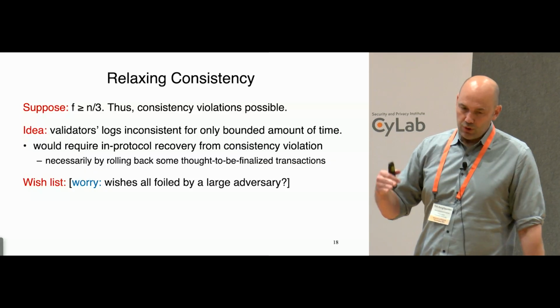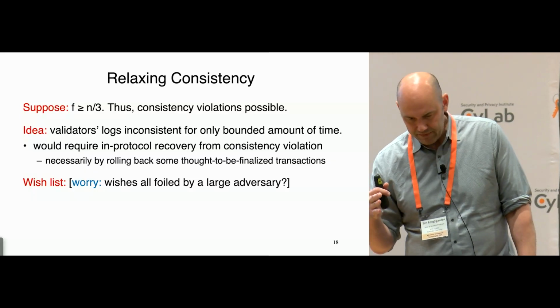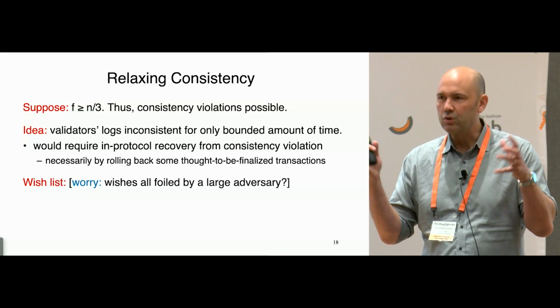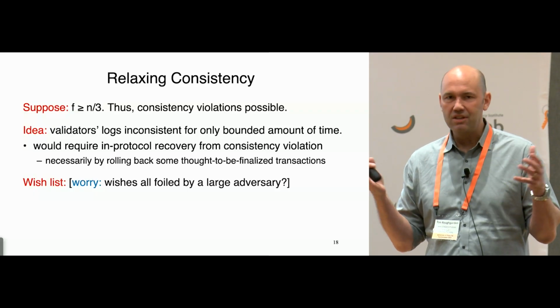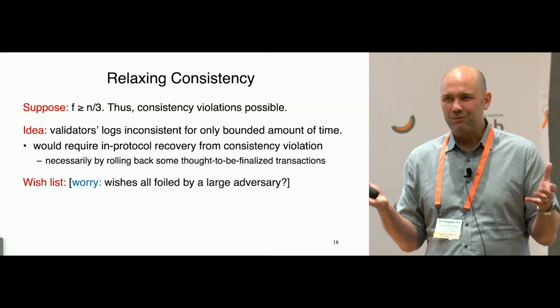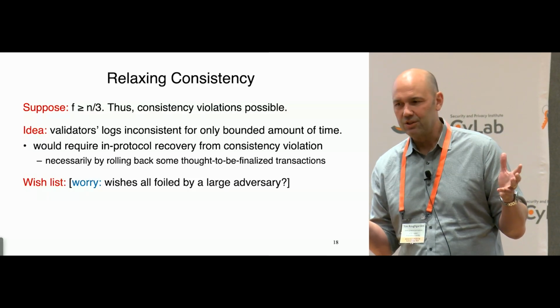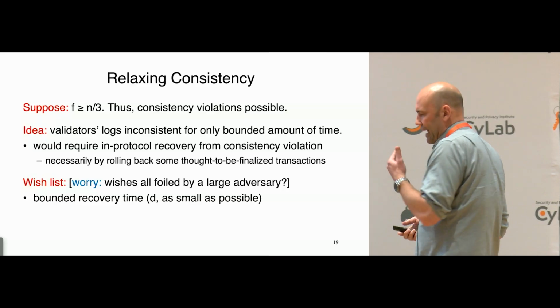If we were going to pursue that approach, what properties would we want our protocol to have? The thing to always remember is that this is a regime we're not used to thinking about, where the adversary is already large enough to cause consistency violations, and therefore, for all we know, maybe already large enough to foil lots of other wishes we might have as well. That's the worry, but what would we like?